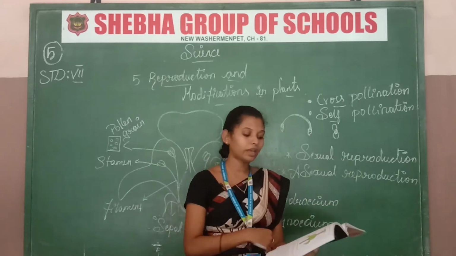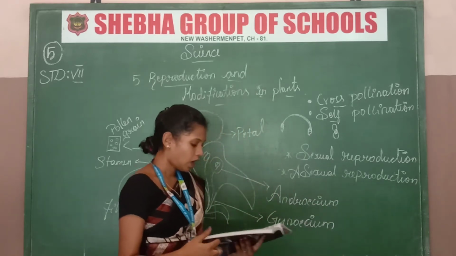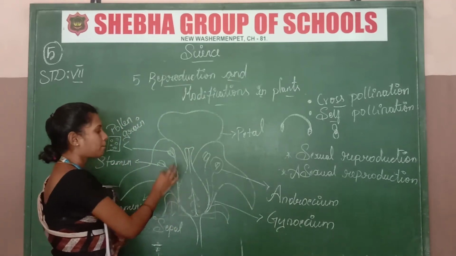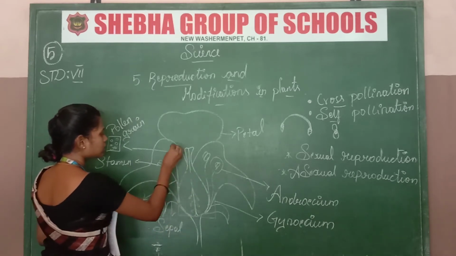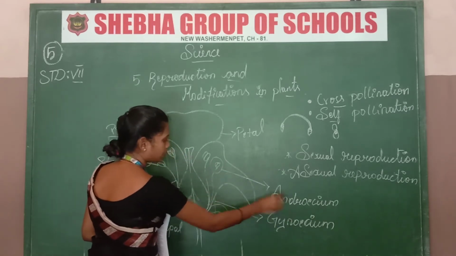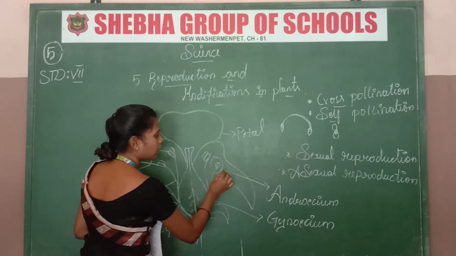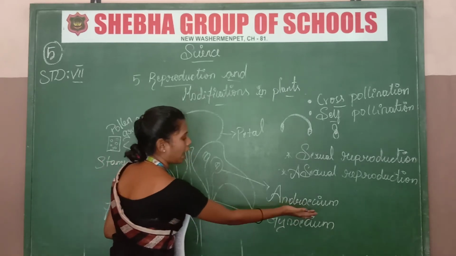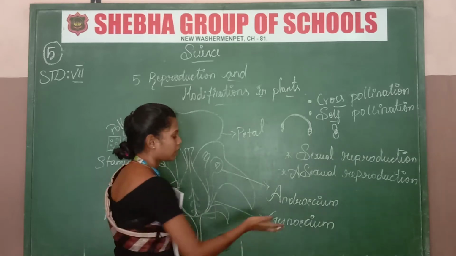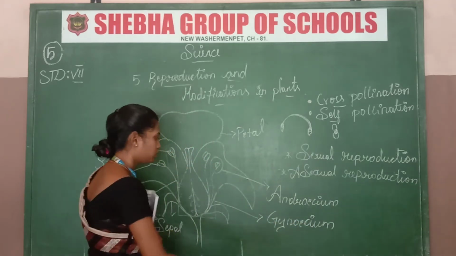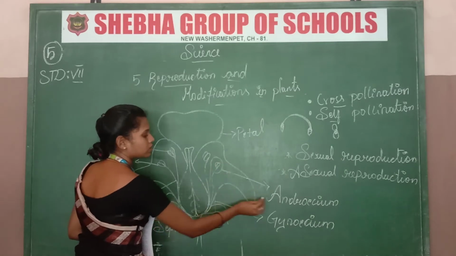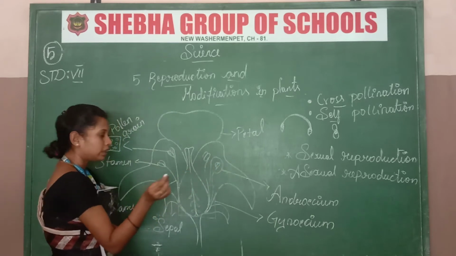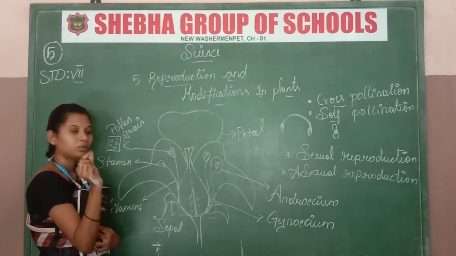These are the two types of pollination, and let's see how it's pollinating. I already told you about the parts of the flower. Now this is the male part, androecium. This whole part is called androecium, and the center part is called gynoecium. Androecium means male part, gynoecium means female part. Just understand, this part is called androecium and this part is called gynoecium. In the androecium there are some powder-like grains.